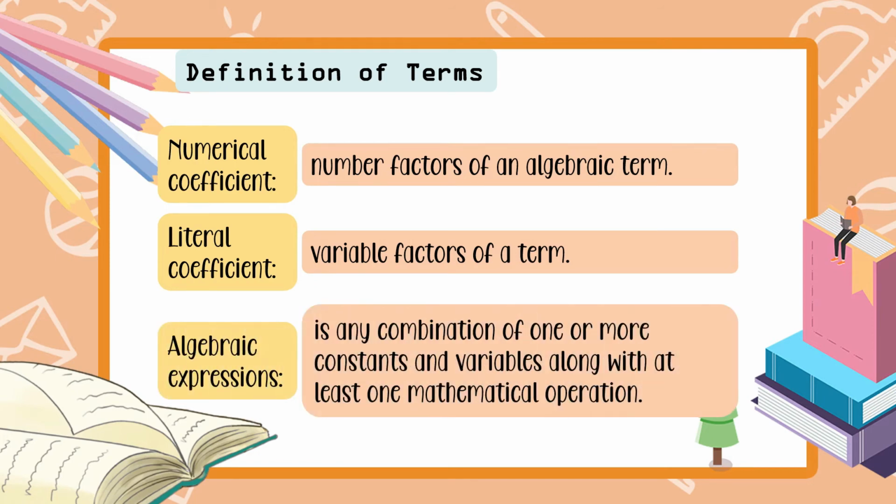Lastly, we have, syempre, pag pinagsama-sama na natin yan lahat, the constant, the variable, the numerical coefficient, literal coefficient, yan yung tinatawag nating algebraic expression. So it is the combination of one or more constants and variables along with at least one mathematical operation. Okay po? Let's have the example para mas ma-internalize natin yung mga meanings ng mga salitang yan.